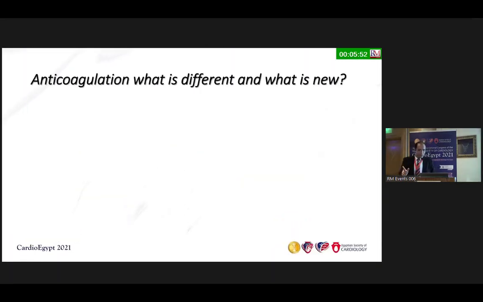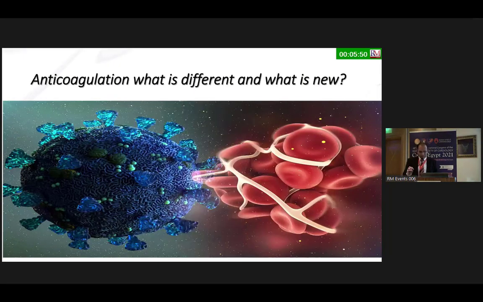Our second topic, anticoagulation. What is different and what's new? All of us know that we use anticoagulation in COVID. What is different and what's new?